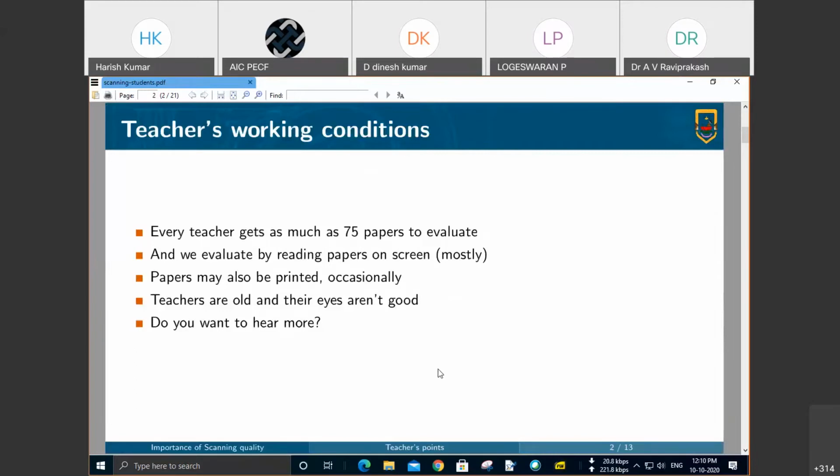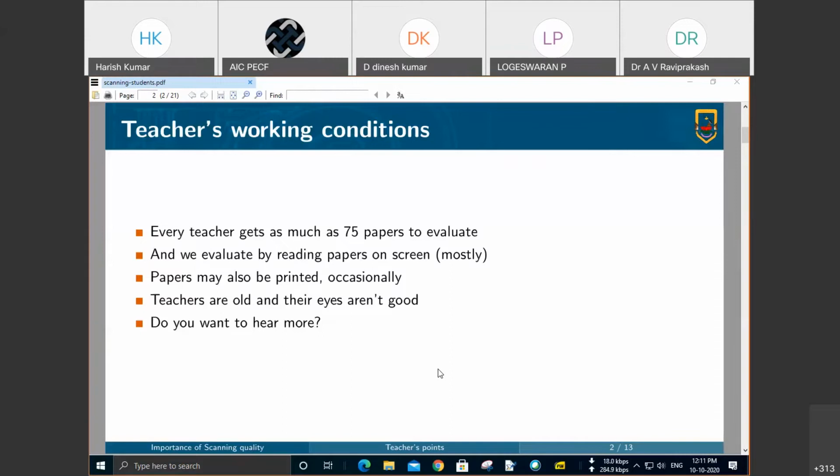So now first I start with what difficulties we have. We have been hearing about the difficulties students have in life. We never get to speak about the difficulties which we as teachers face while dealing with certain aspects. As far as these online exams are concerned, we also have a lot of difficulties and hardships. Actually, these hardships stop with us. We never rant about these hardships with anybody.